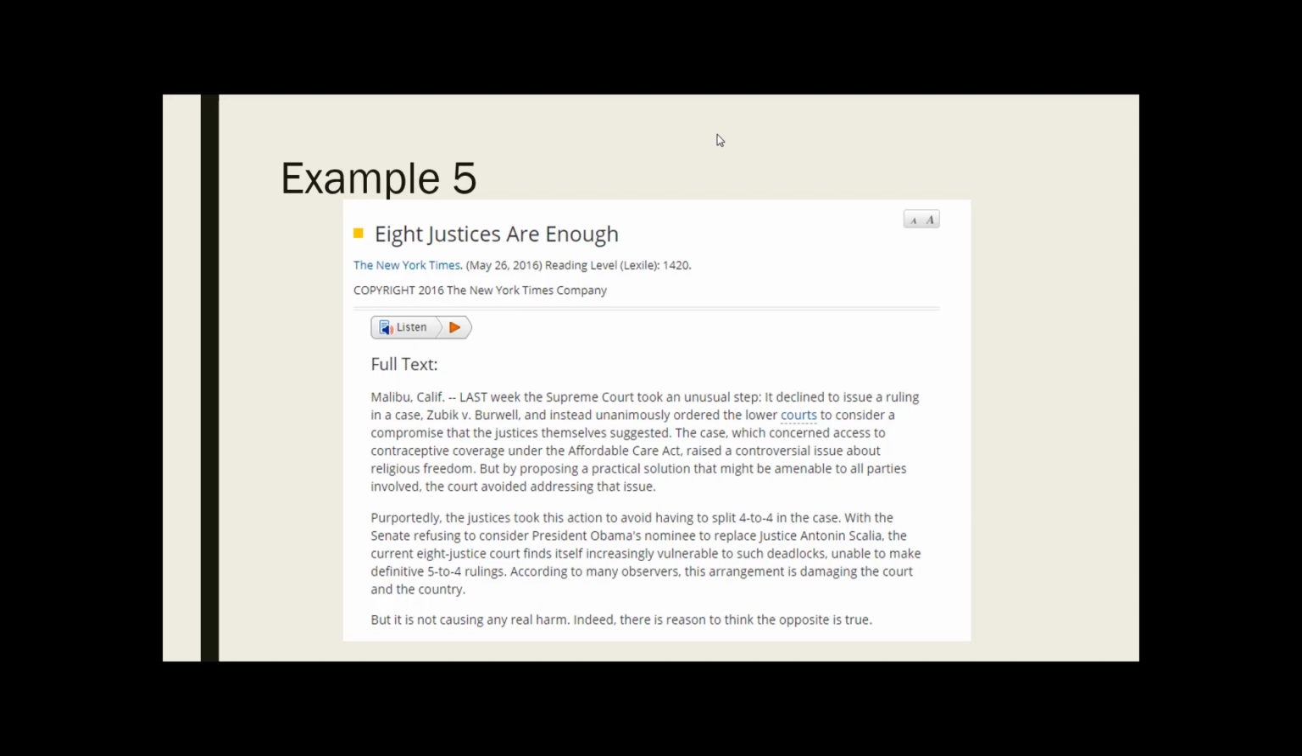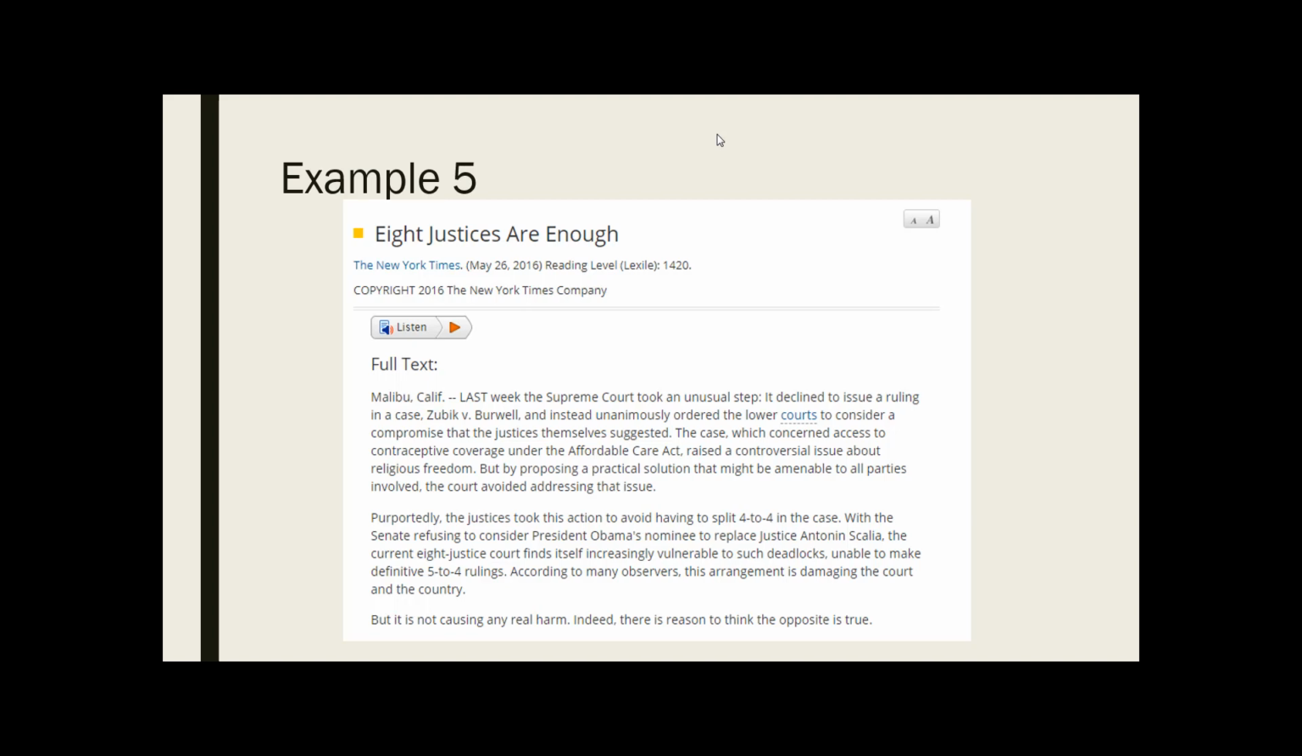I think if we look at the headline here, the title, 8 justices are enough. Again, is this a statement of fact? No, this isn't a statement of fact. This is an argument, right? In fact, we could envision someone arguing the opposite, right? 8 justices are not enough. We need 9 justices on the Supreme Court. If we have an even number, we can't solve problems. And indeed, right, this is an opinion piece.